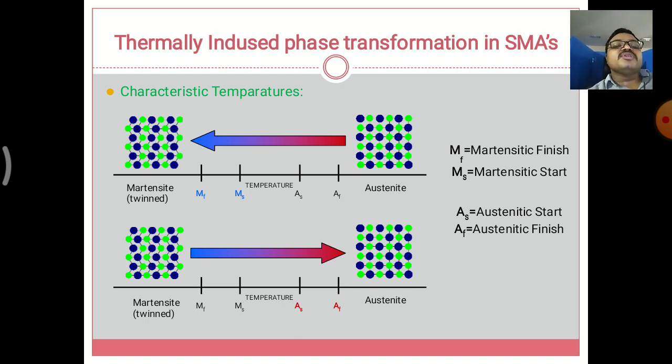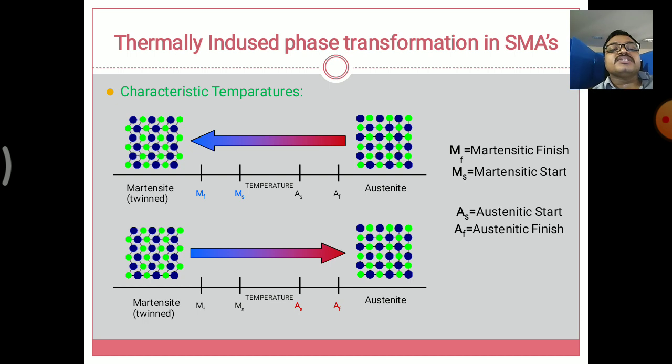Then it gets to the starting stage of martensite and the ending stage of martensite. So the alloys transform from the austenite range to the martensite range. Then in the second diagram we see the deformation state, when the alloy goes to martensite and then returns to the austenite range.